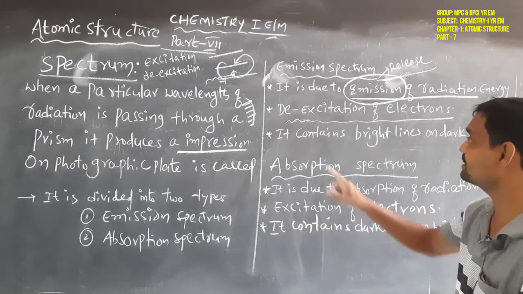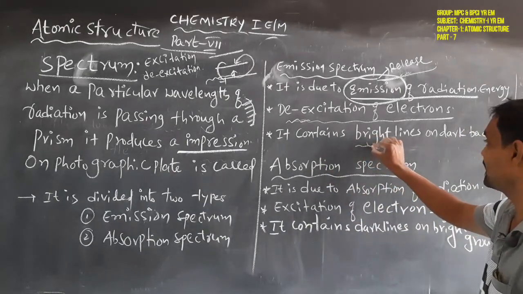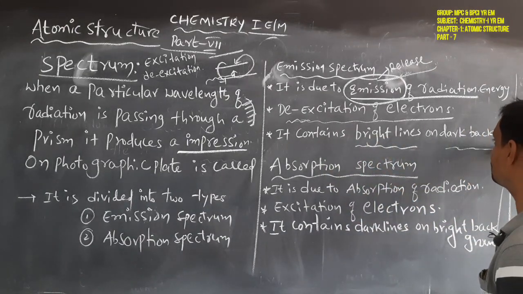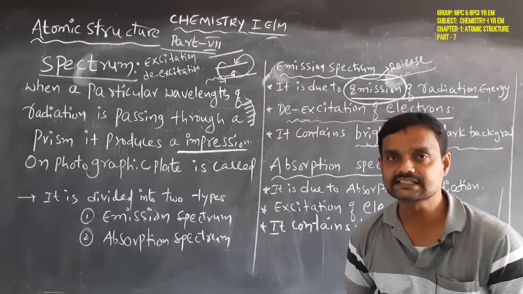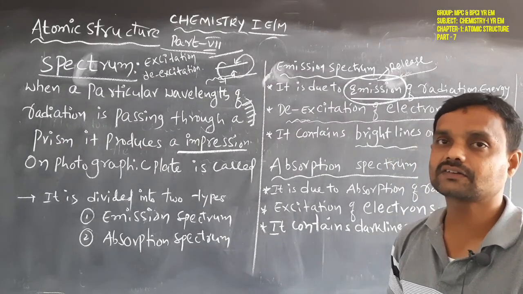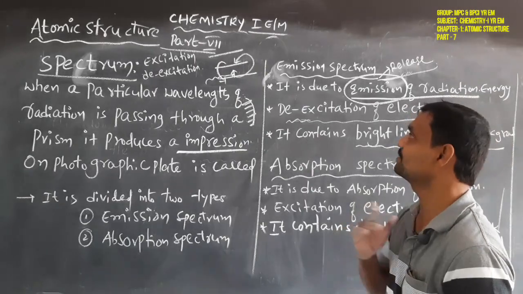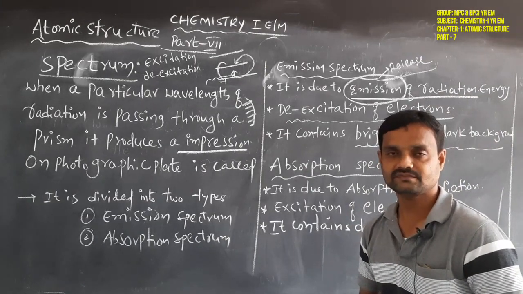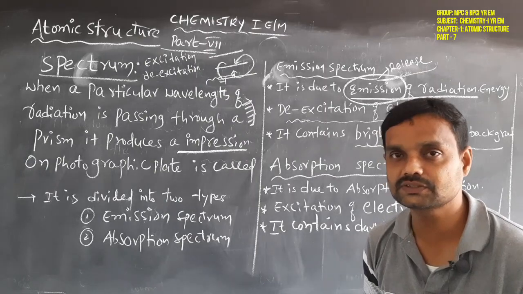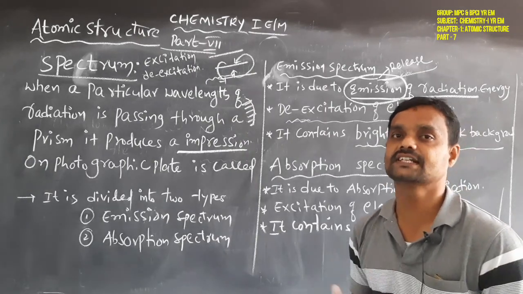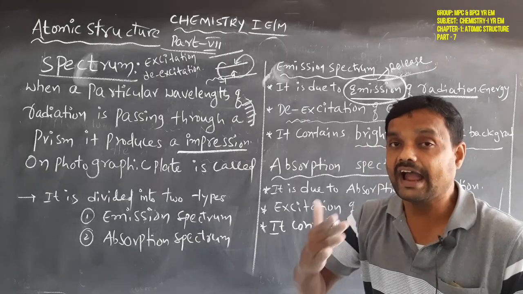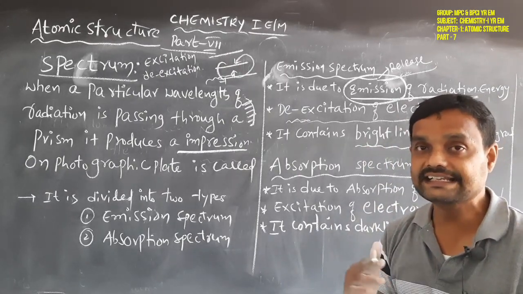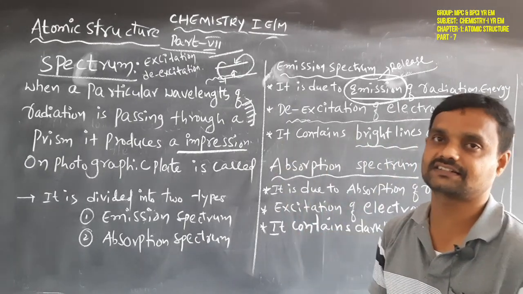This emission spectrum contains bright lines on a dark background. So, the emission spectrum is formed due to the release of energy, nothing but emission of radiation energy, and it is formed by the de-excitation of electrons.